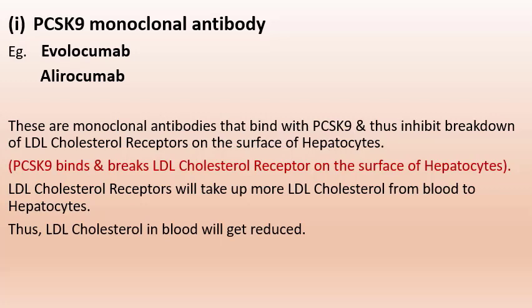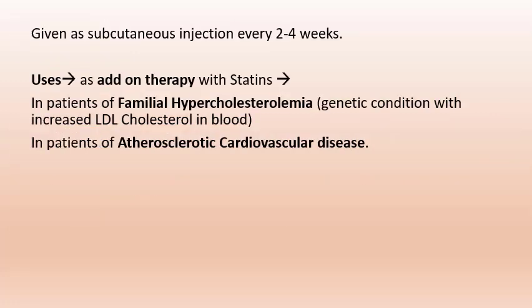These monoclonal antibodies bind with PCSK9 and inhibit breakdown of LDL cholesterol receptors. Due to this inhibition, LDL cholesterol receptors will increase in number and will take up more LDL cholesterol from blood into the hepatocyte. As a result, LDL cholesterol in blood will get reduced. PCSK9 monoclonal antibodies result in reduced plasma LDL cholesterol. Evolocumab and alirocumab are given as subcutaneous injection every 2 to 4 weeks.